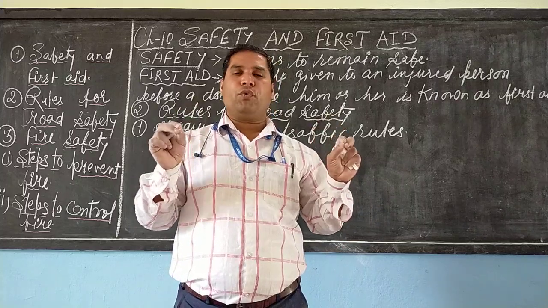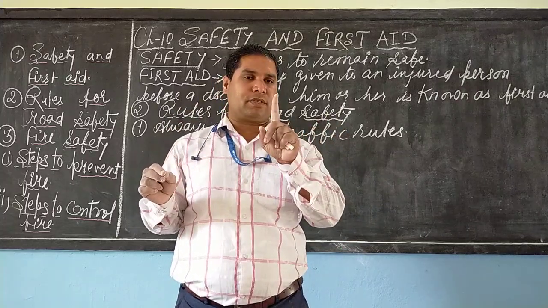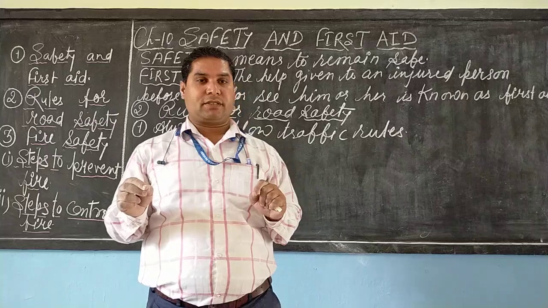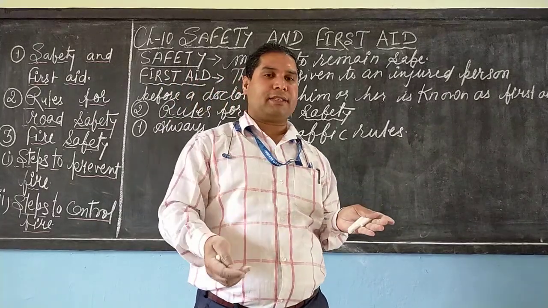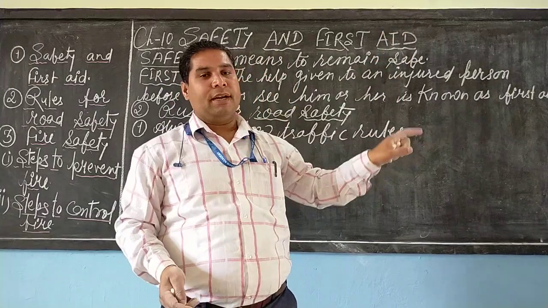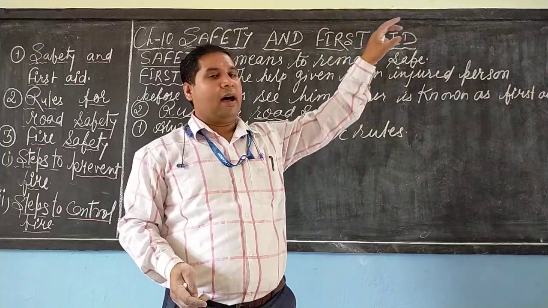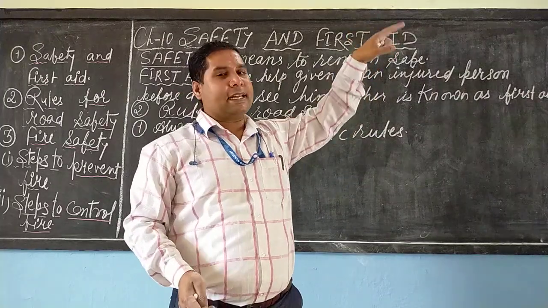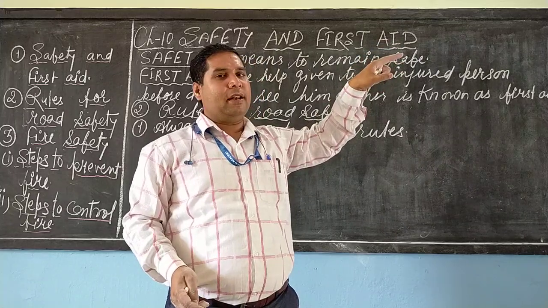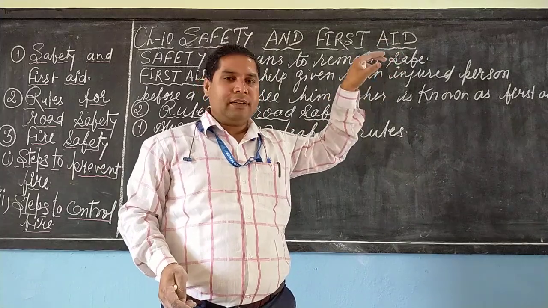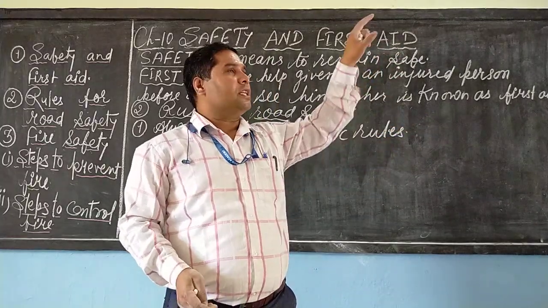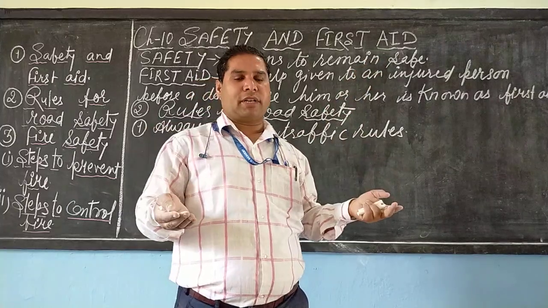So always we have to follow traffic rules. You must have noticed a traffic signal while you are in a car with your parents. A traffic signal has 3 lights: red at the top, yellow in the middle, and green at the bottom. All these lights have their importance.